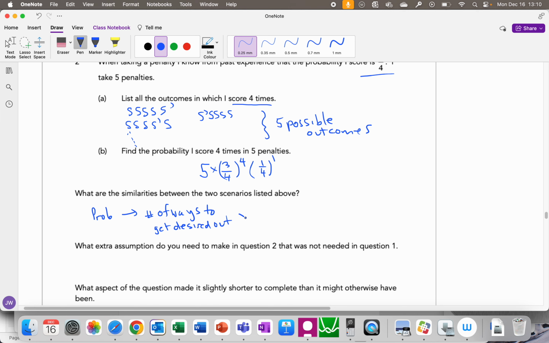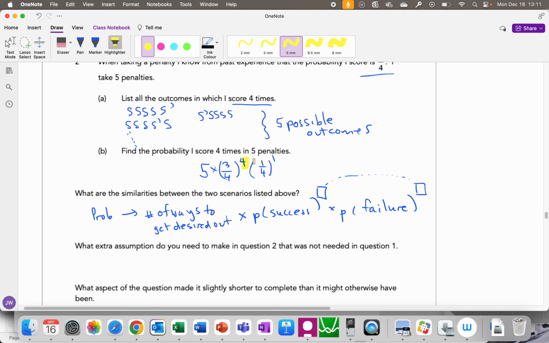times the probability of success, times the probability of failure, each raised to however many times you want to succeed or fail. So how many successes and then however many failures. This, by the way, will always add to the total number of trials.